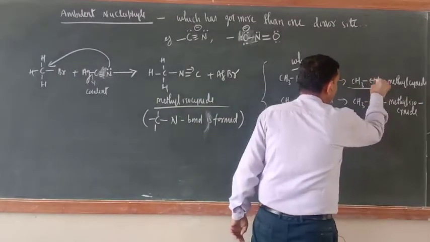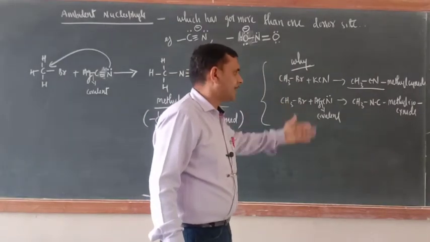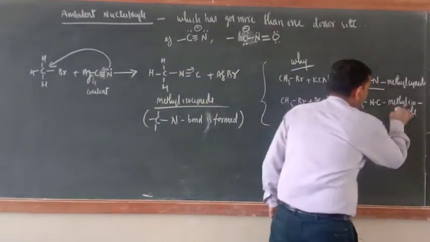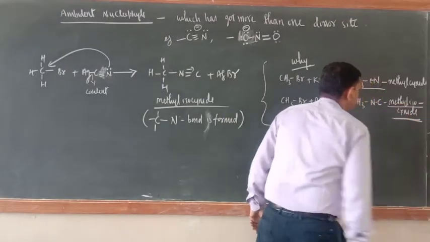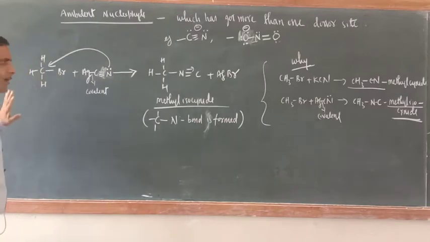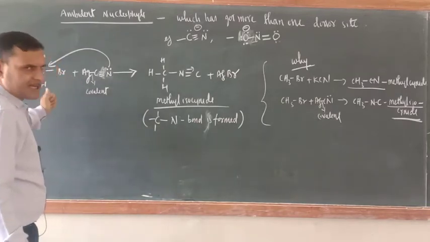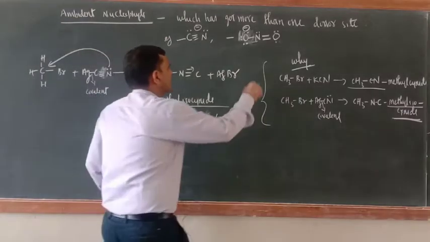Then what would be there? Attack will be from the N side. So now methyl isocyanide will form. Okay, so I don't think any problem is there. Okay, understood or not? Same is the case with this compound.